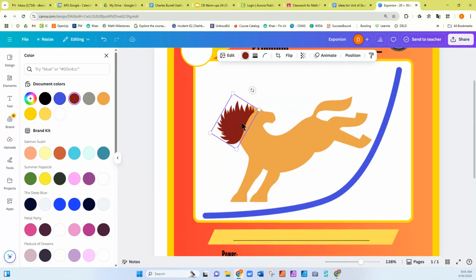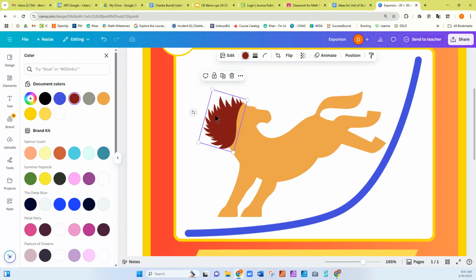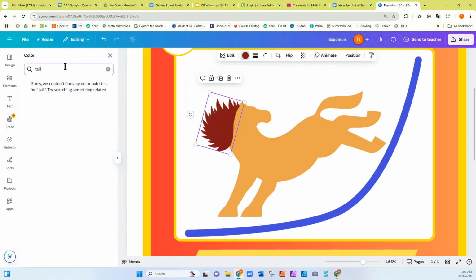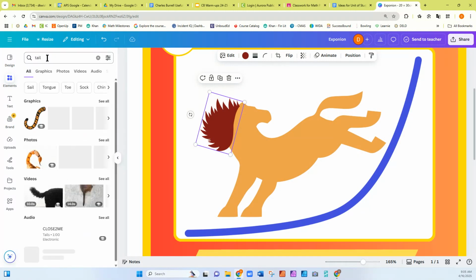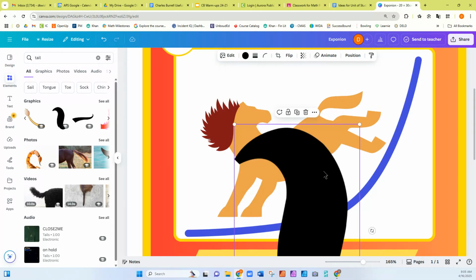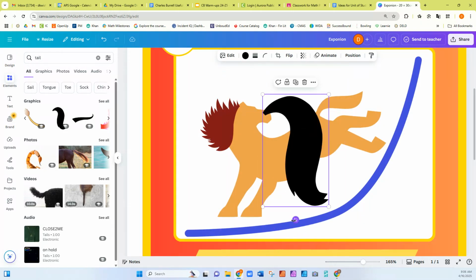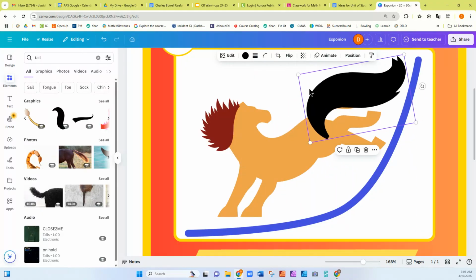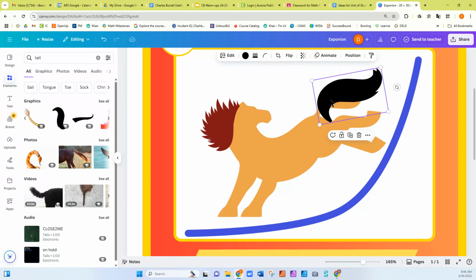Let me zoom in a bit here. Nope, don't want to do that. Let me adjust this. There we go. Boom. I'm going to give him a tail as well. Oh, nope. Go to elements. My bad. Tail. There we go. Change the size of it. I'm going to rotate it. Kind of just lay it over that because I don't really like the tail he's got.